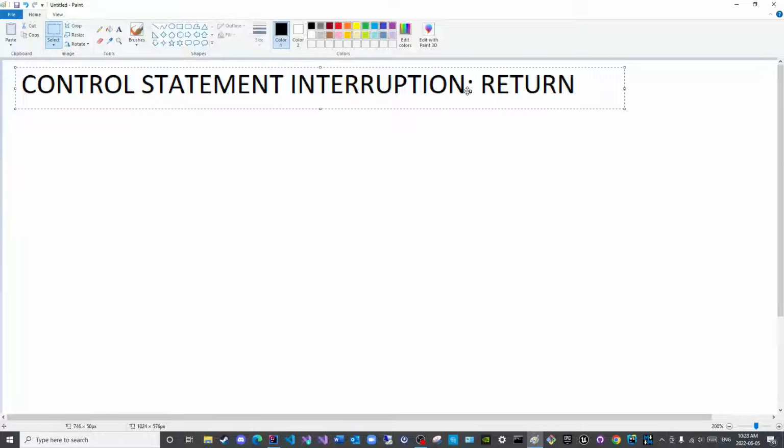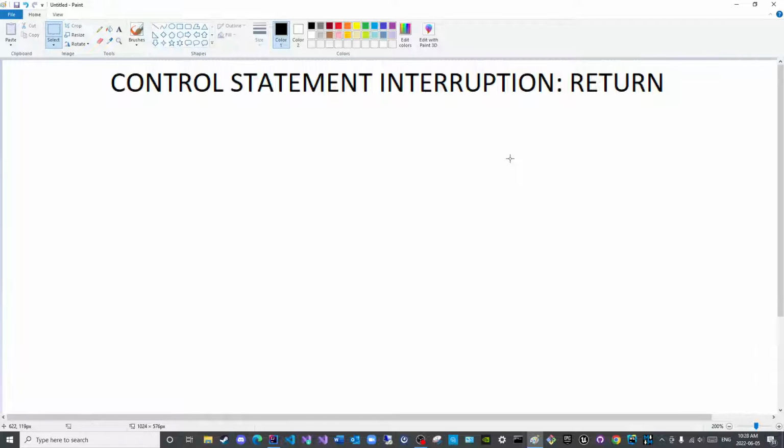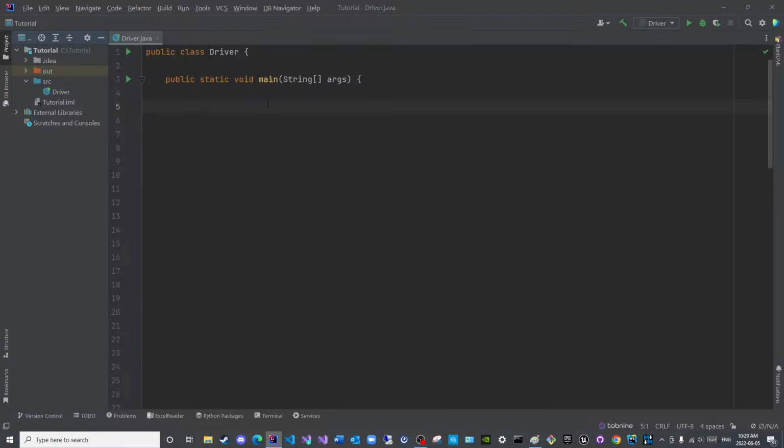Let me center this before we begin. Now, if you recall, the interrupters that we could use for a loop were break and continue. Though continue did not truly interrupt a loop, or did not interrupt it fully, the break keyword does interrupt a loop fully. Now, how would I interrupt an if statement?